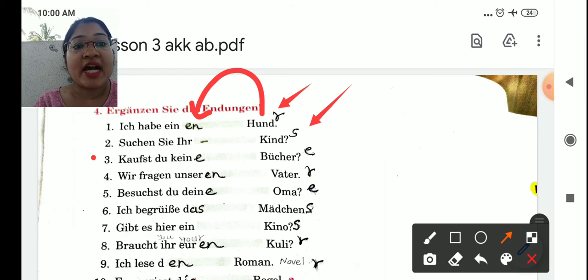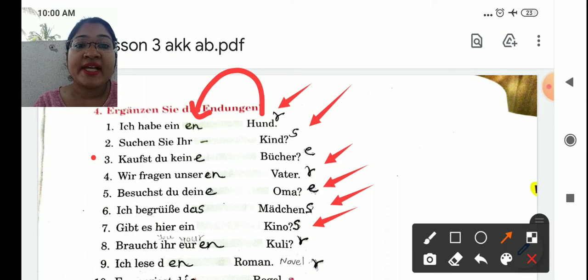Number 3. Kaufst du keine Bücher? Don't you buy the books? Number 4. Wir fragen unseren Vater. We are asking our father. Okay, so that is our father. Next, besuchst du deine Oma? Are you going to visit your grandma? Ich begrüße das Mädchen. I am greeting that girl.